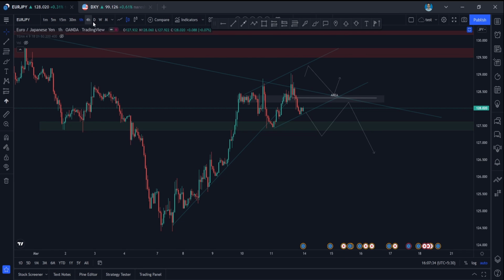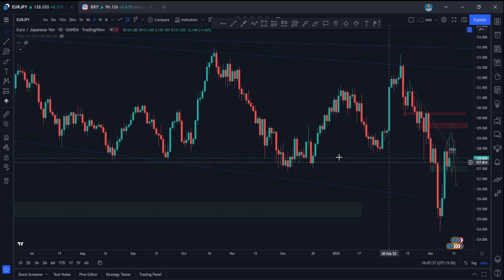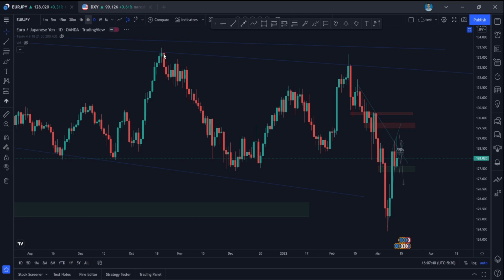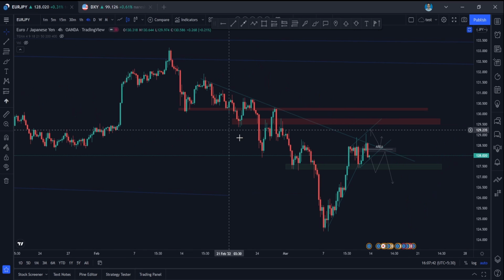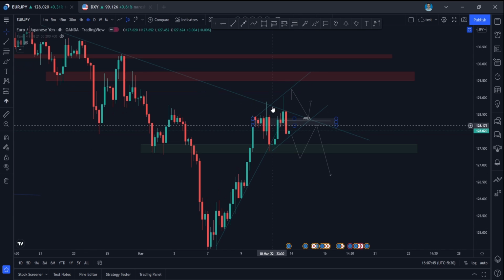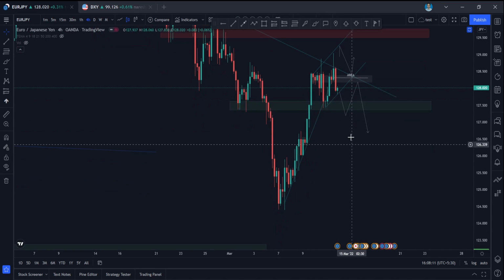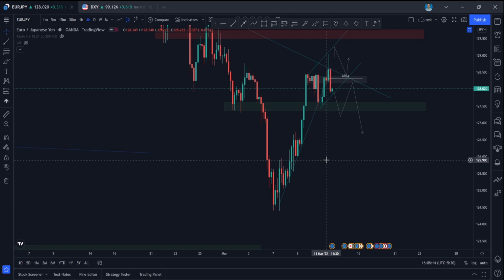Next would be JPY, guys. On the one day it is also in a downtrend, and we are having potential on both sides here, guys. So it is going in a channel pattern. If it is again making a higher high here and coming to this area, you can go for a long entry. And it is most likely to go down because it is rejecting here. And see the size of this candle, all are red candles or engulfing candles. So if it is breaking this area again, wait for the price to come back to this area and tap this area again. You can go for short entries here, and you can go for a good target, guys.